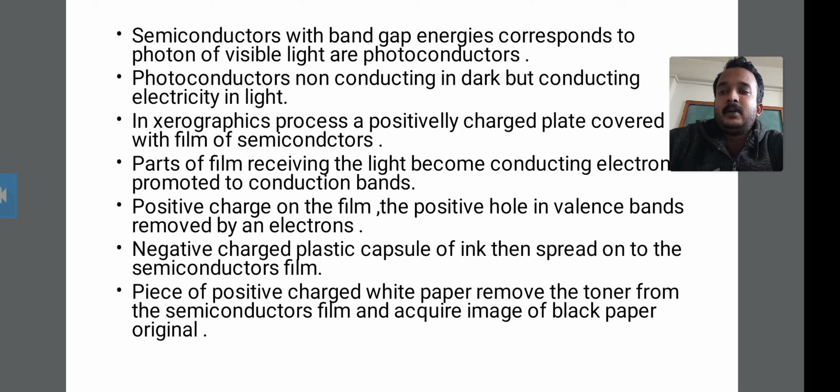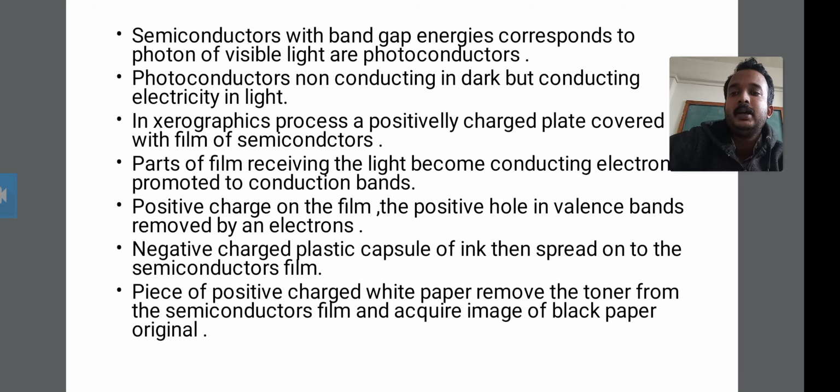Secondly, photoconductors are non-conducting in the dark, but conduct electricity in light. On this right side it shows the photoconductor in the dark, and the left side shows it with light. Photoconductors are non-conducting in the dark, but conduct electricity with light shining.